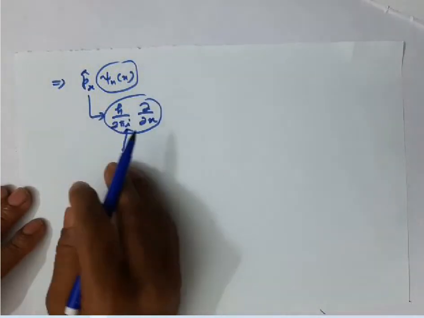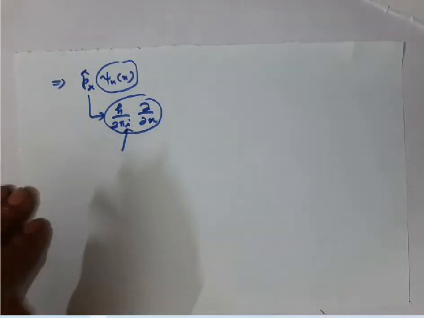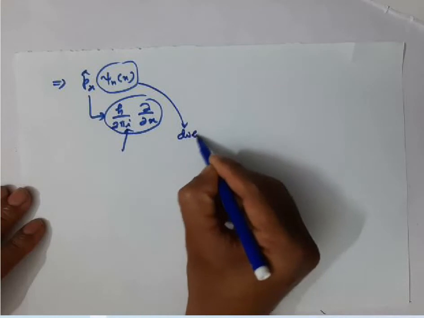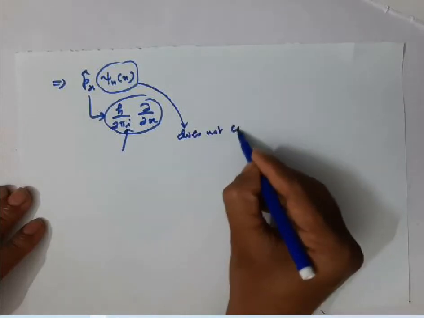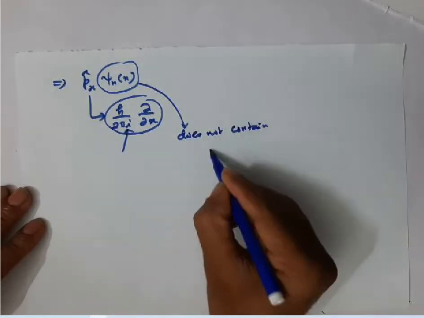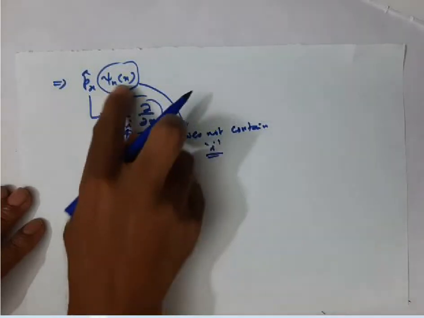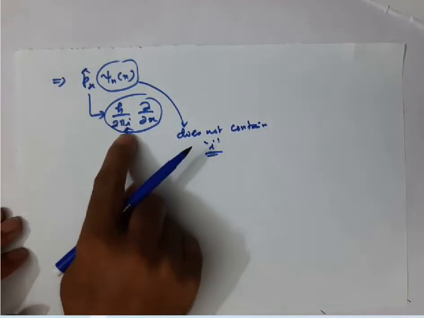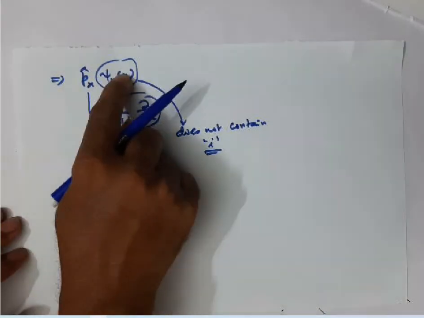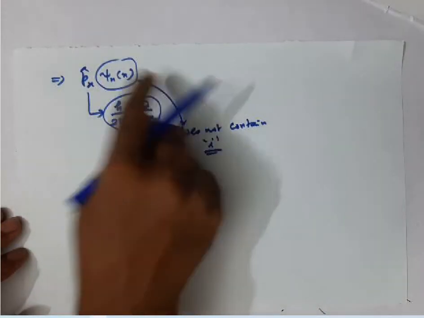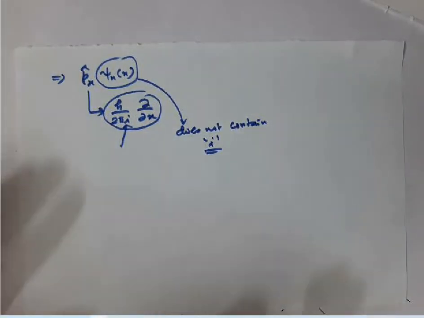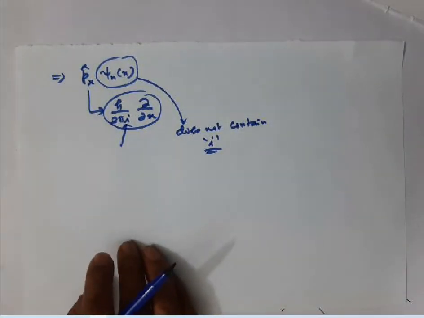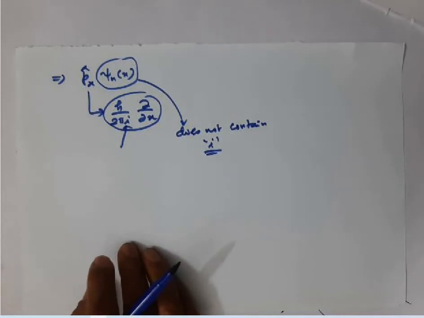an eigenfunction, but it is very clear that this function does not contain an imaginary part, does not contain i. Therefore, since this operator has i, if you apply this operator to the function, you will never get the same function again. If you want, you can also try and see, but you will never get the same function.